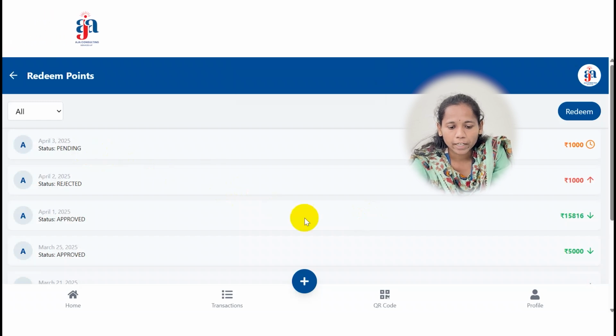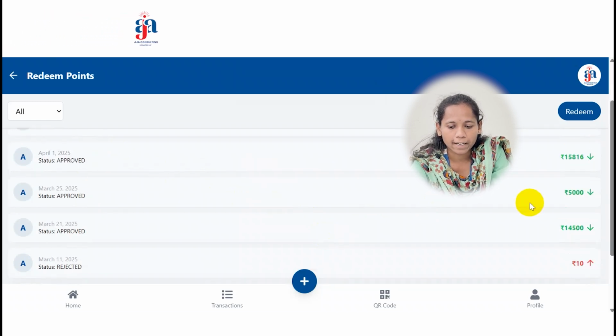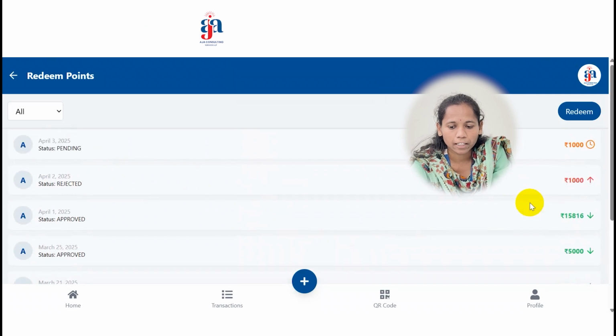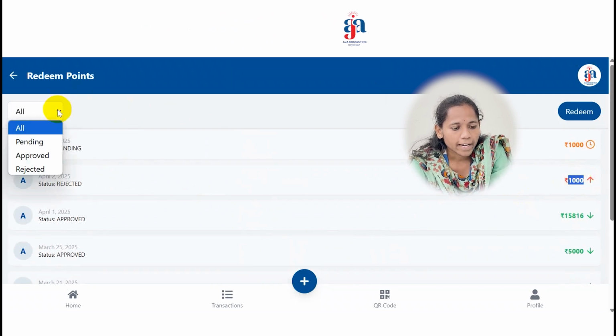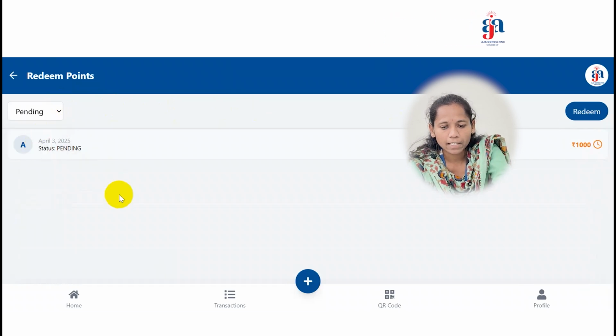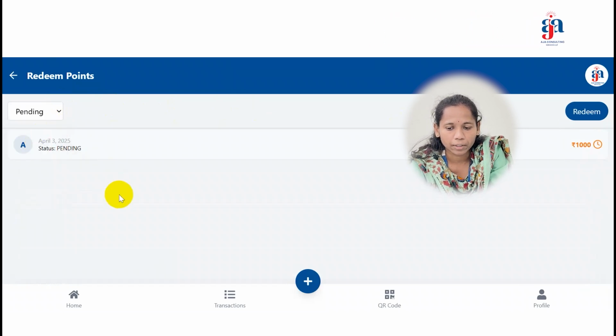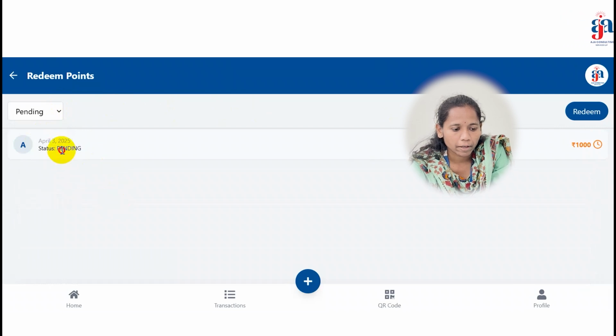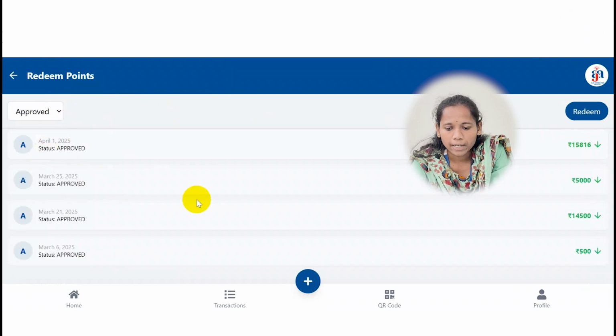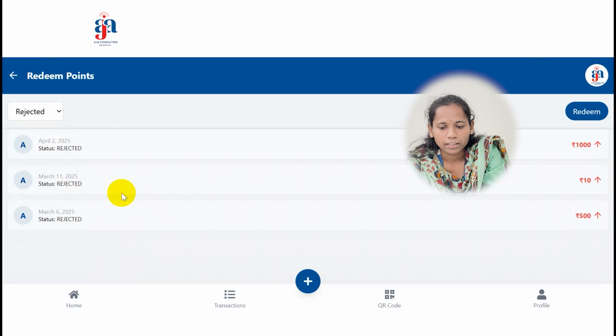If he approves, it will show in a green color box, and if he rejects, it will show in red color. I can also select the pending transactions here. As of now, I just raised the claim, so it's showing only one pending. And if I click on approved, these are the approved transactions. And for the rejected, these are the rejected transactions.